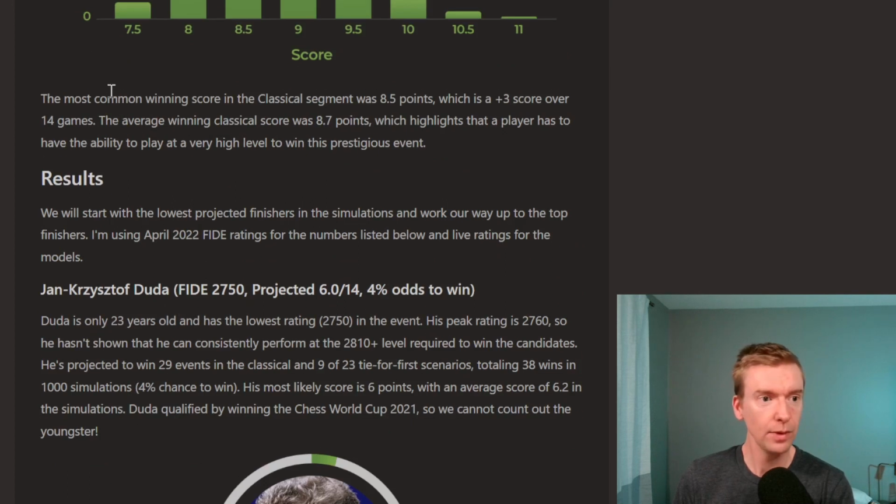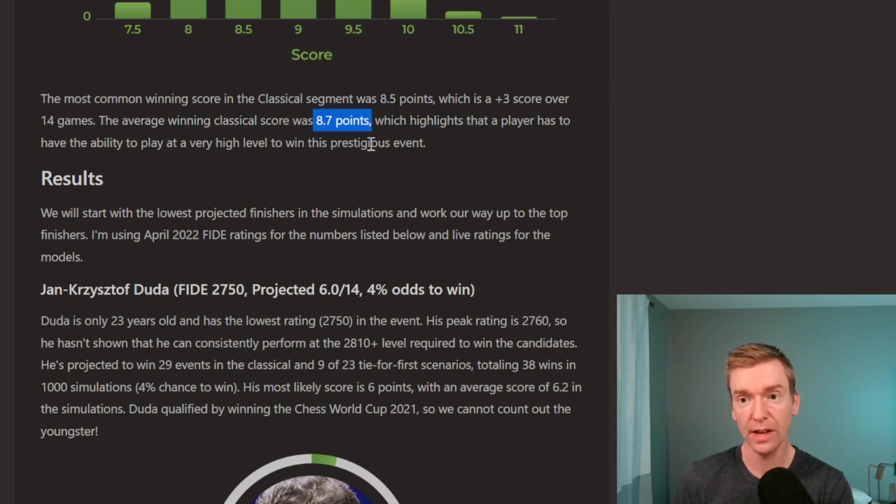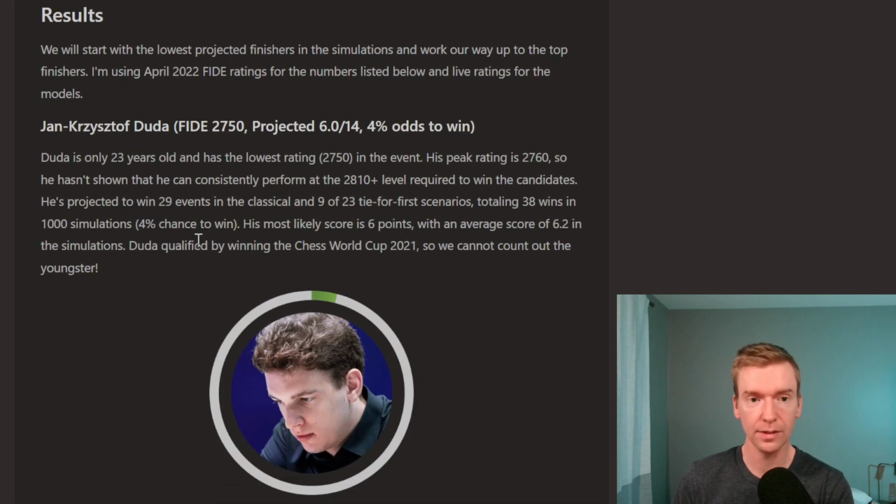And the most common winning score in the classical sim was 8.5. Yep, we talked about that. The average winning classical score was 8.7 points. So the player has to have an ability to play at a very high level to win this event.